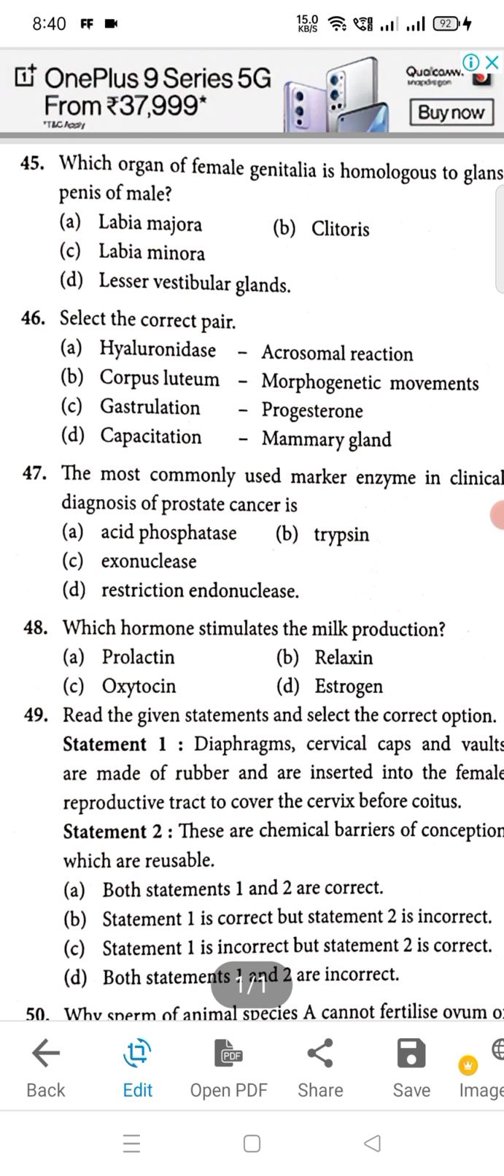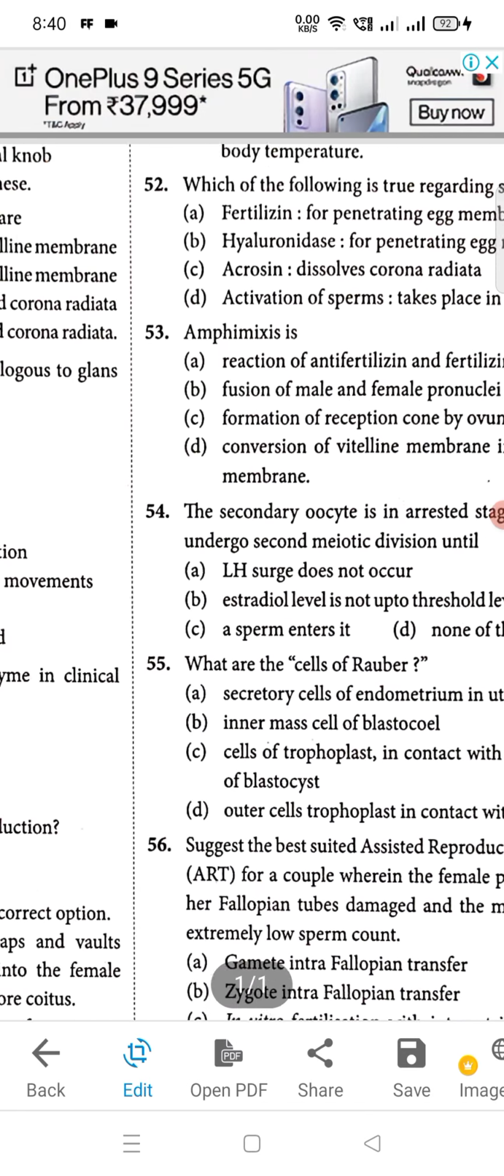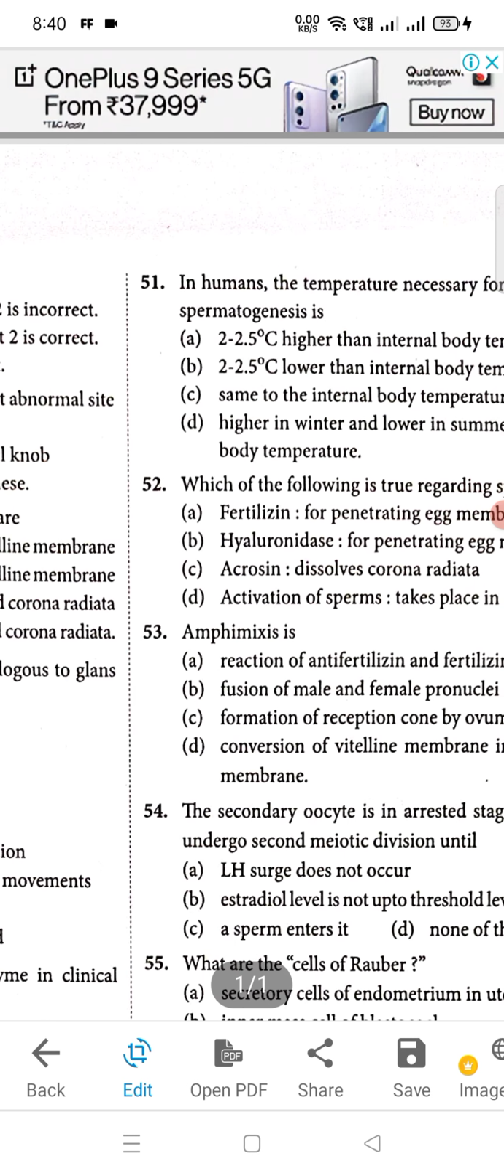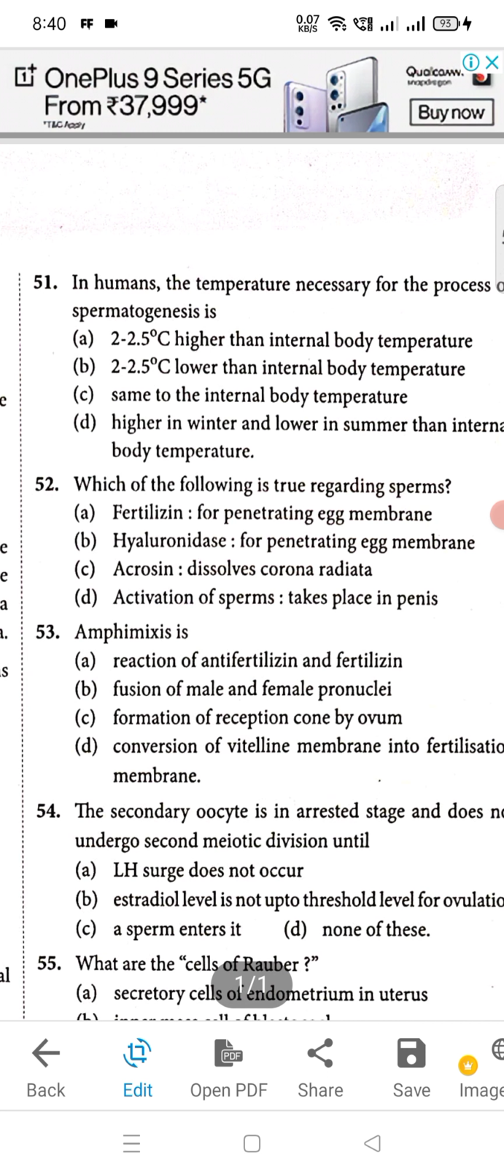Then moving to the next question, that is 48, A will be the right option. Which hormone stimulates milk production? The prolactin. Then question number 49, B will be the right answer. Question number 50, again B will be the right option. Now question number 51, B will be the right option. Then question number 52, again B will be the right option.